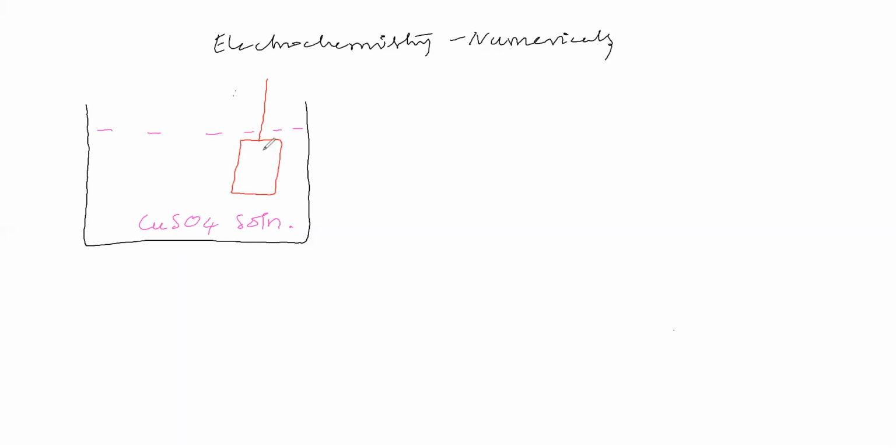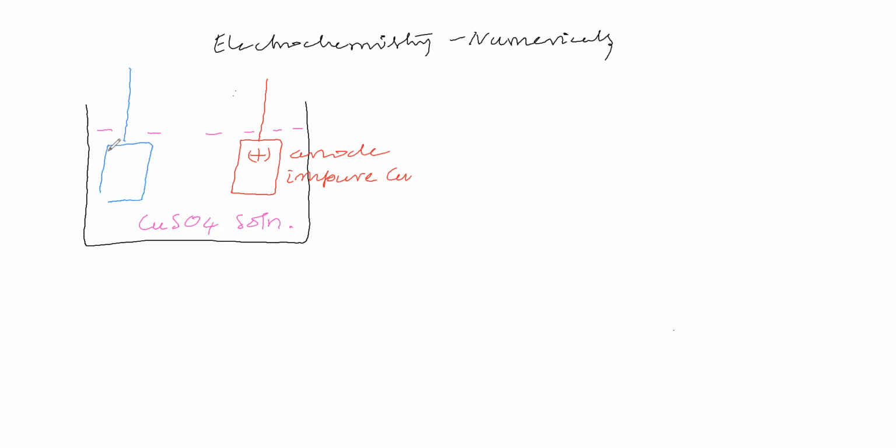This anode has a positive charge. This anode is impure copper. Next we have to take the cathode.